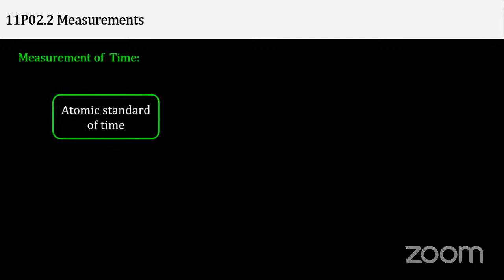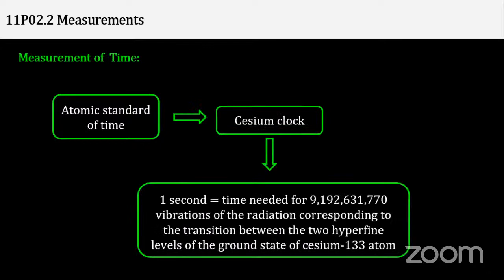How to measure the time? We have seen how to measure mass and length, but how to measure time? We know everyone has a clock, but is the clock the same everywhere? I mean, in the US, UK, Ukraine, Russia, or India, is the watch the same? So universally, one standard system for measuring time has been found, given by the cesium clock, which says 1 second is equal to the time needed for 9,192,631,770 vibrations of the radiation corresponding to the transition between the two hyperfine levels of the ground state of the cesium-133 atom.